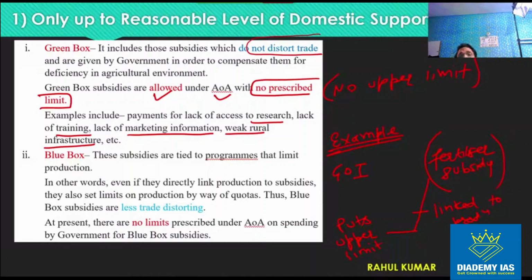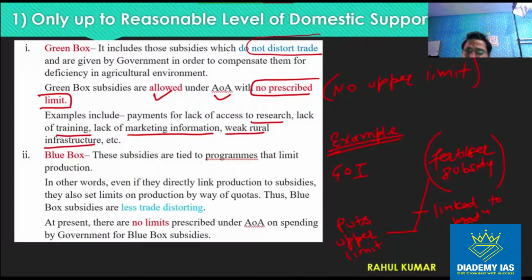That means that if the farmer comes to buy the fertilizer, the farmer has to show the Aadhaar card, and there is a mechanism through which it will be identified whether the farmer is buying the fertilizer appropriate to the land which is available with the farmer. तो जितनी उसके पास में लैंड है उतना ही सब्सिडी वो ले रहा है. So that puts an upper limit over the subsidy.